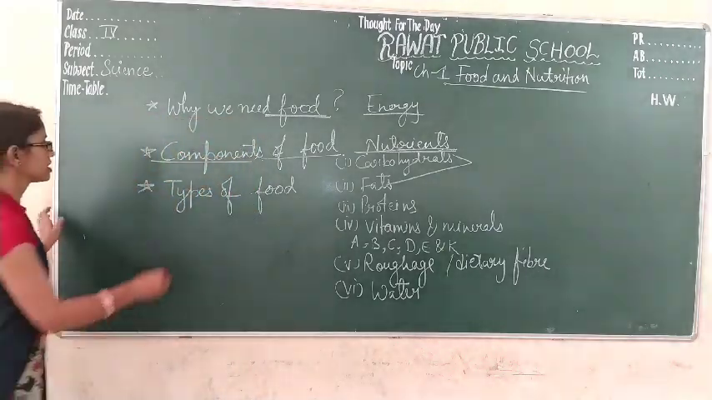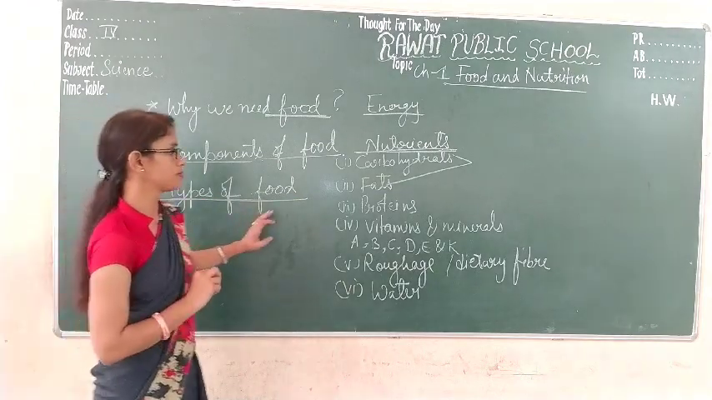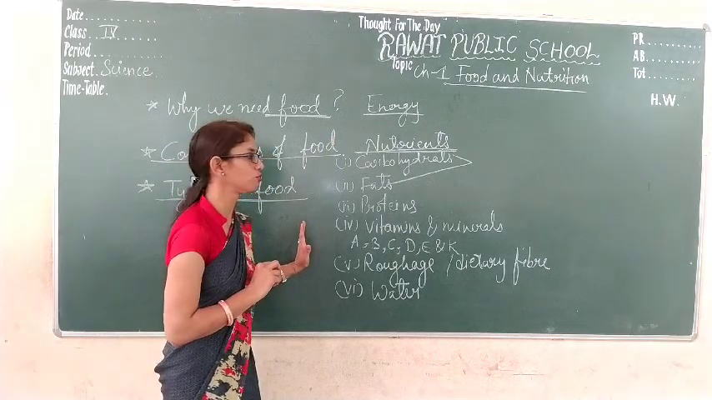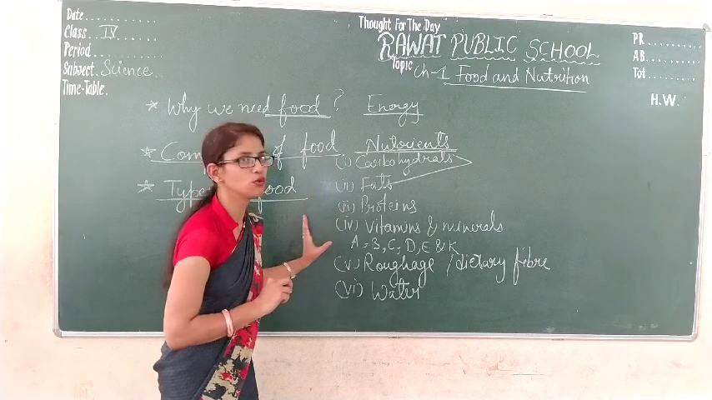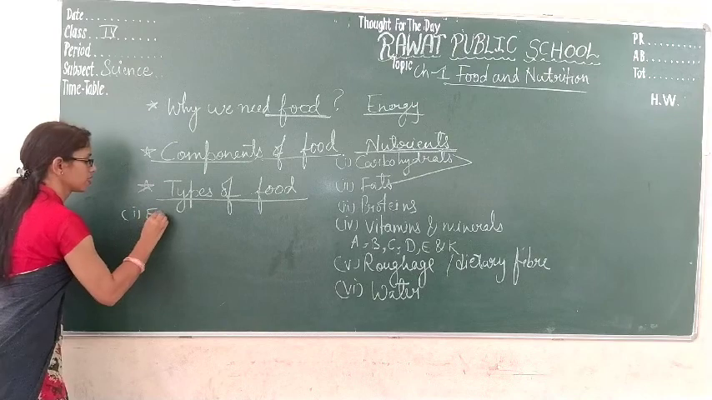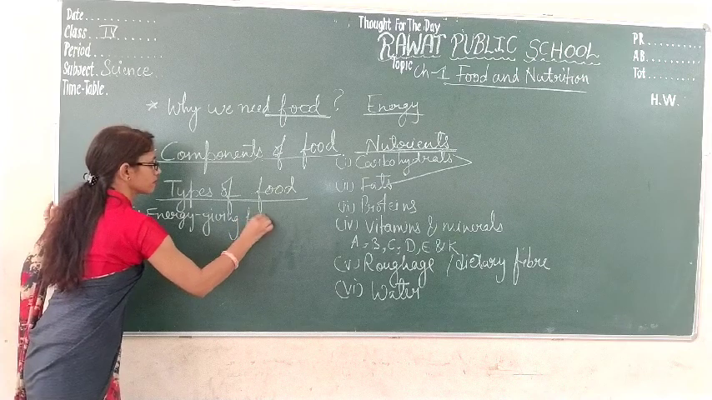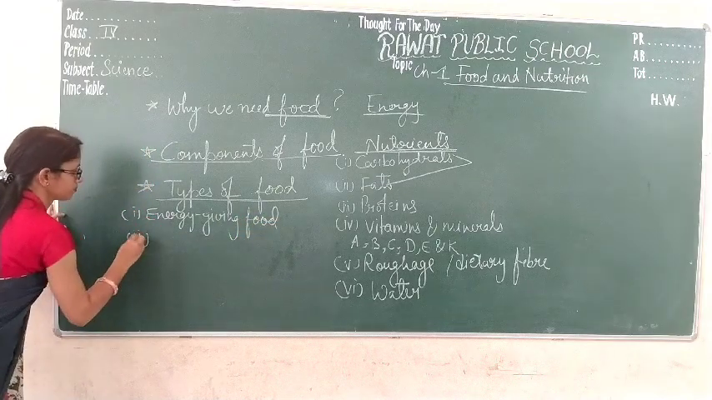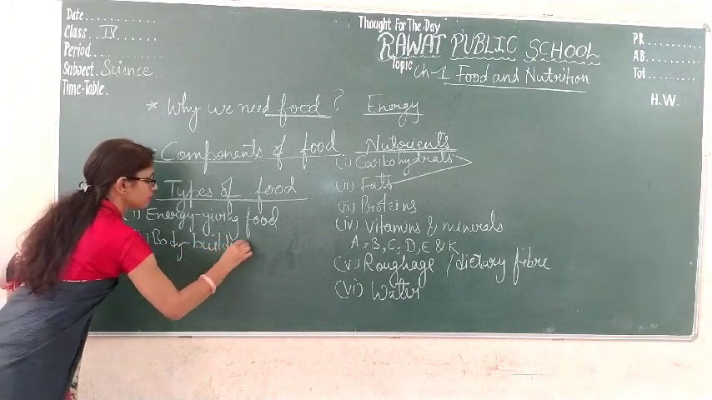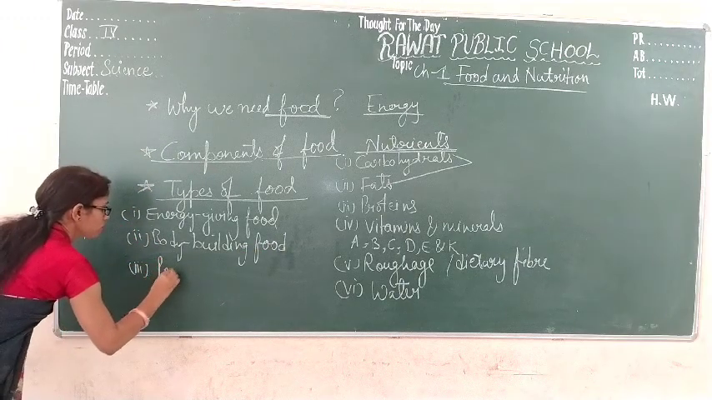So students, after this, types of food. What are the different types of food? First we discussed the nutrients or components present in food. These components or nutrients are classified into three types. First is energy giving food. Second is body building food. And the third one is protective food.